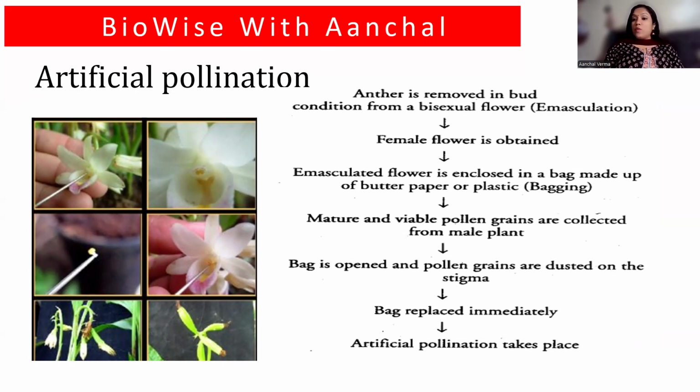In this, there are a few words like emasculation. Emasculation is the process of removal of the anther from a flower, from a bisexual flower, so that there is no anther, no pollen, no self-pollination. And whatever anther you want can be dusted over the stigma of the flower. So in artificial pollination, the human becomes the pollinator. Understood? Human becomes the pollinator here.